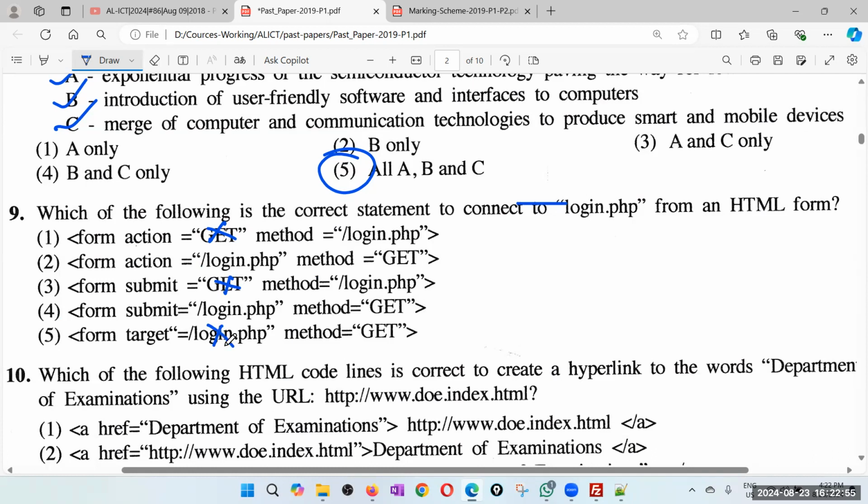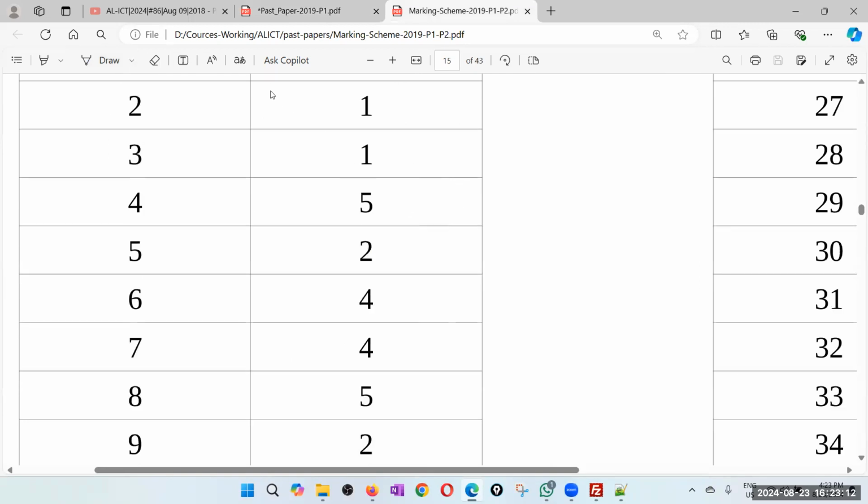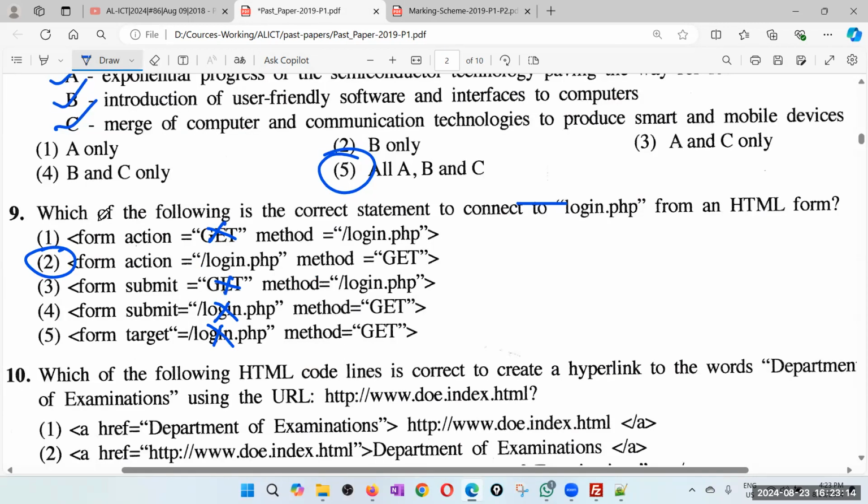There's nothing called target. And here also, there's nothing called submit. So therefore it must be action equals login.php. Method can be get or post. So the answer is obviously 2. So the ninth one's answer is 2. That is an easy question.